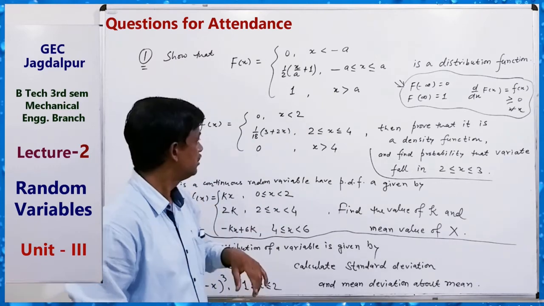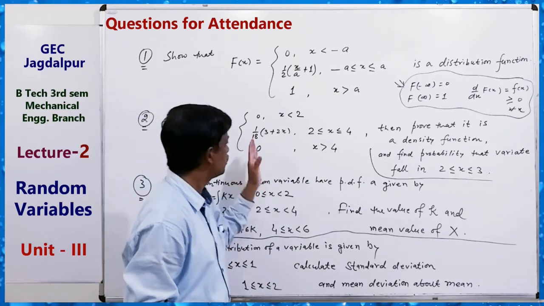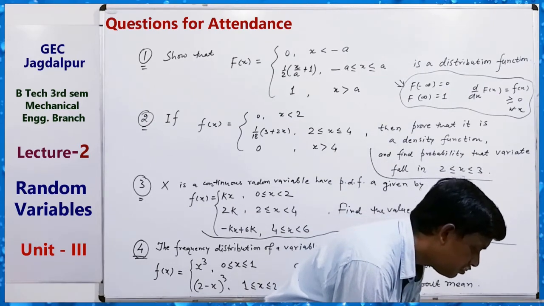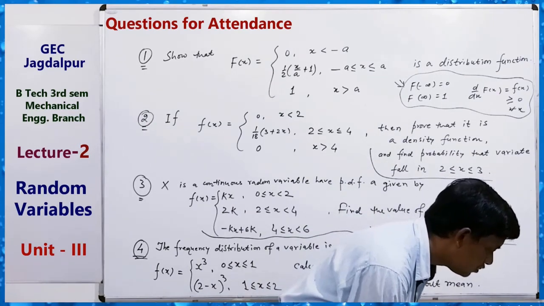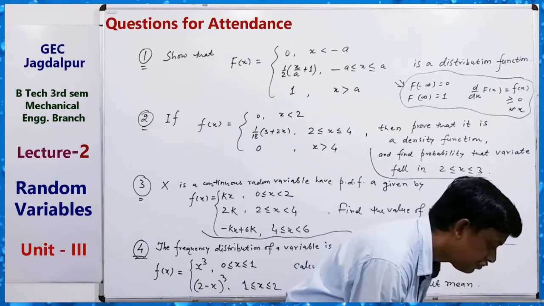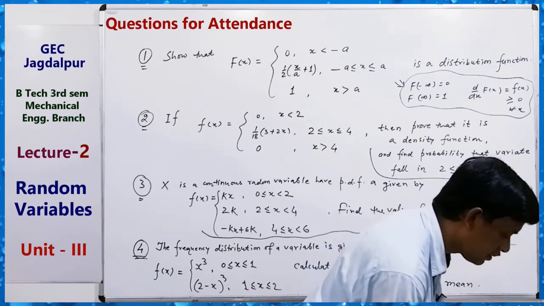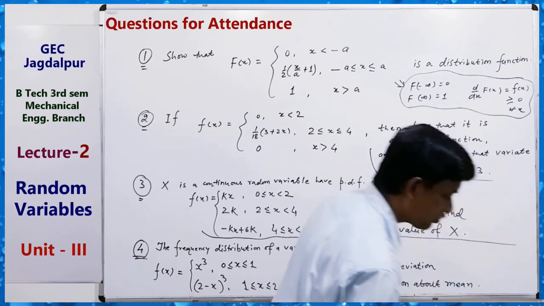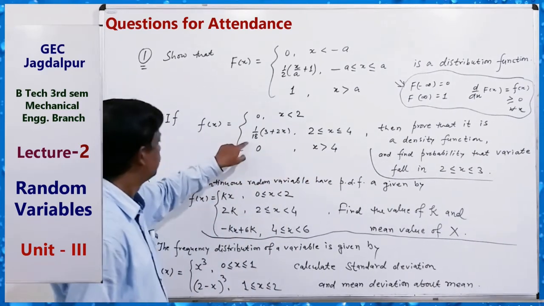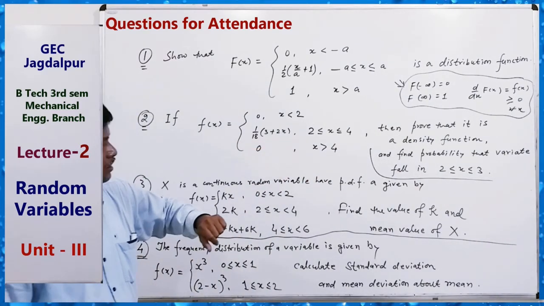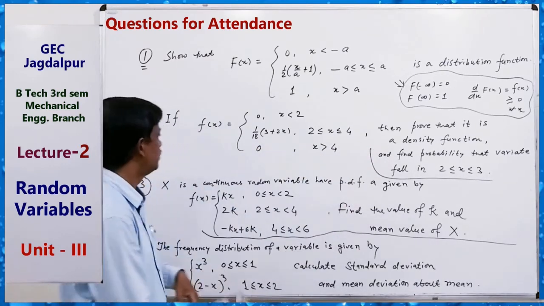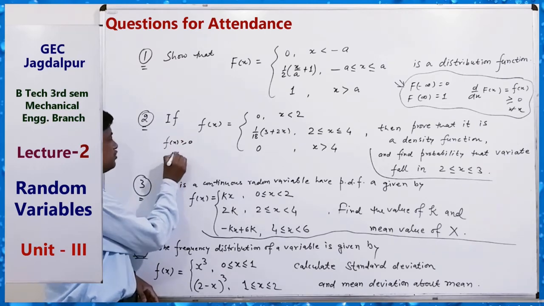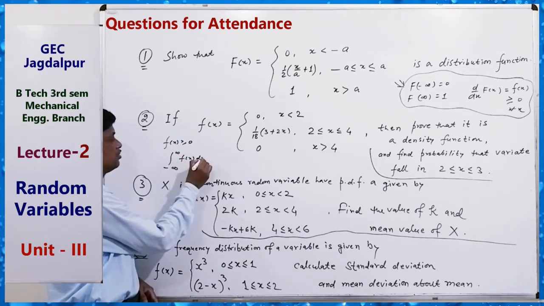For a density function, we have to show that f(x) is greater than or equal to 0 first, and second, the integral from minus infinity to infinity of f(x) dx equals 1. Clear?